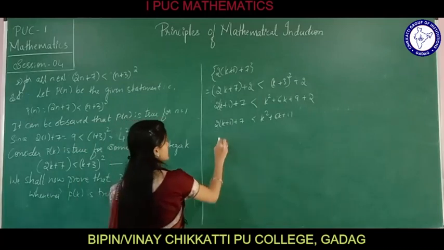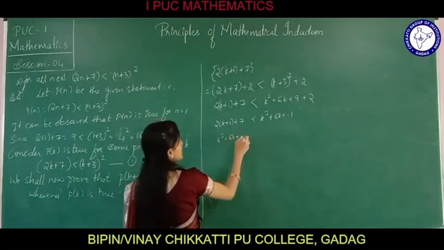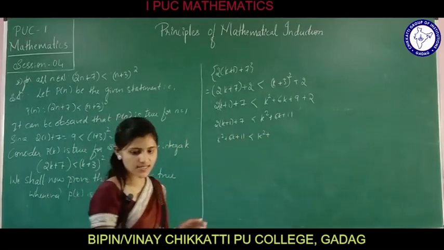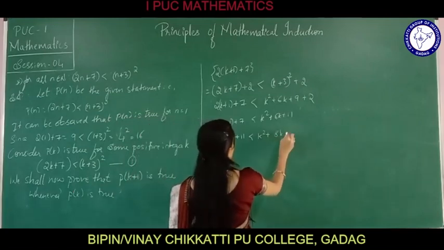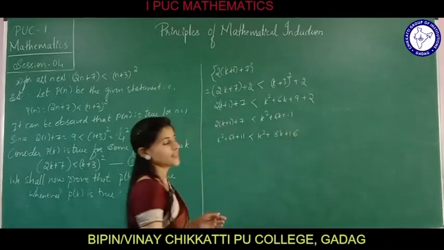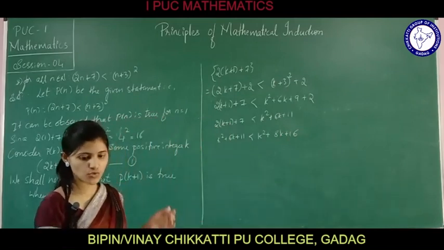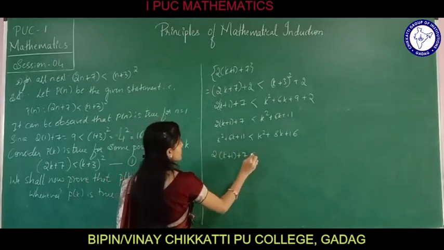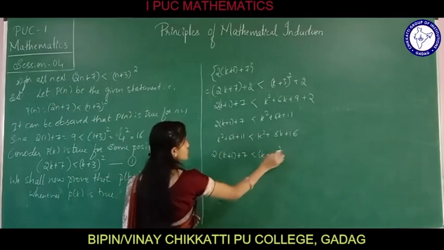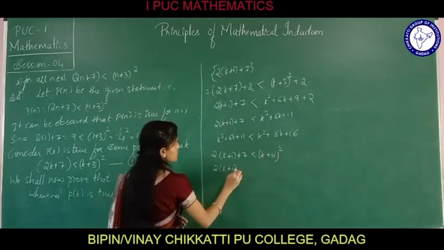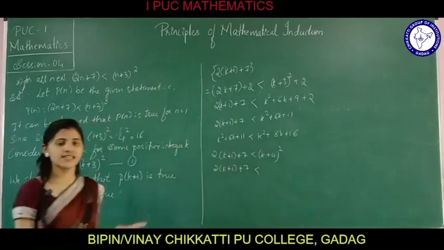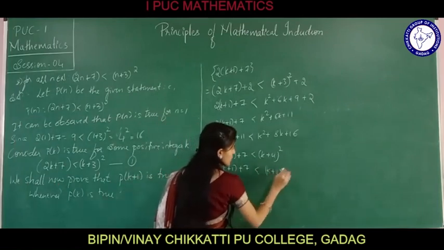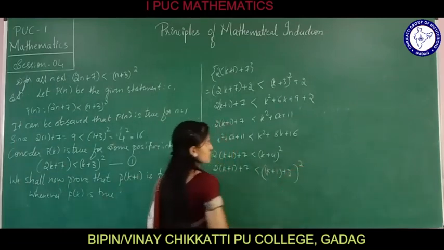Further, k square plus 6k plus 11 is less than k square plus 8k plus 16, that is (k plus 4) whole square. So 2 into (k plus 1) plus 7 is less than (k plus 1 plus 3) whole square.